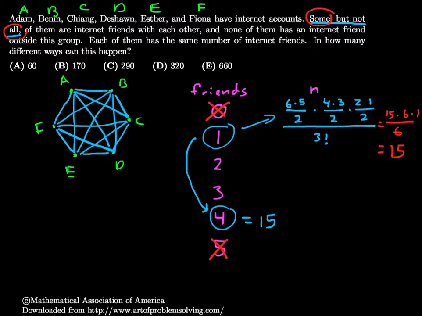Second step, which tripped me up for a little bit, is 2. And for the same reason, we'll count 3 the same way. But then I noticed, okay, well, let's just start looking at this. And first choice, if I have A friends with E, friends with C, okay, I cannot have C be friends with B and not go all the way around the loop, because I can't have a length 4. So I have to either close it off here or go the rest of the way around the loop.